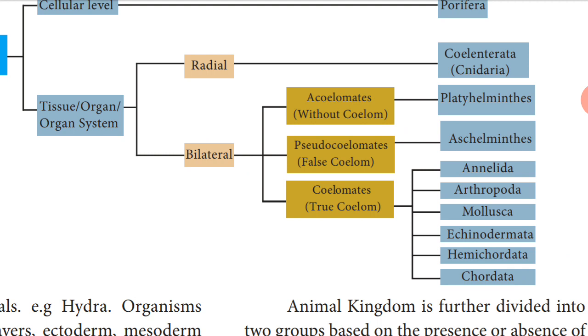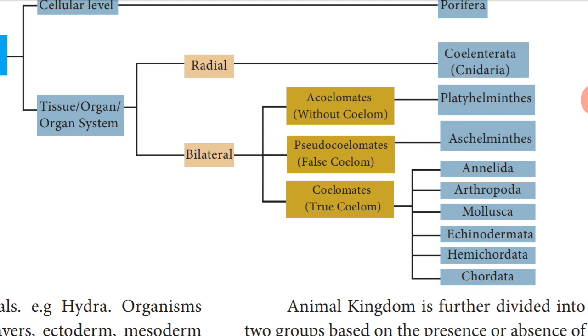And based on the symmetry, it is radial or bilateral. Only Coelenterata comes under radial symmetry. What is radial symmetry?